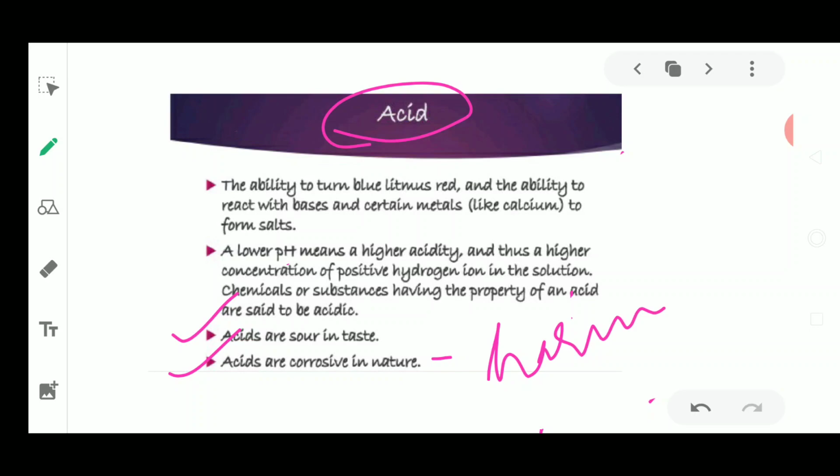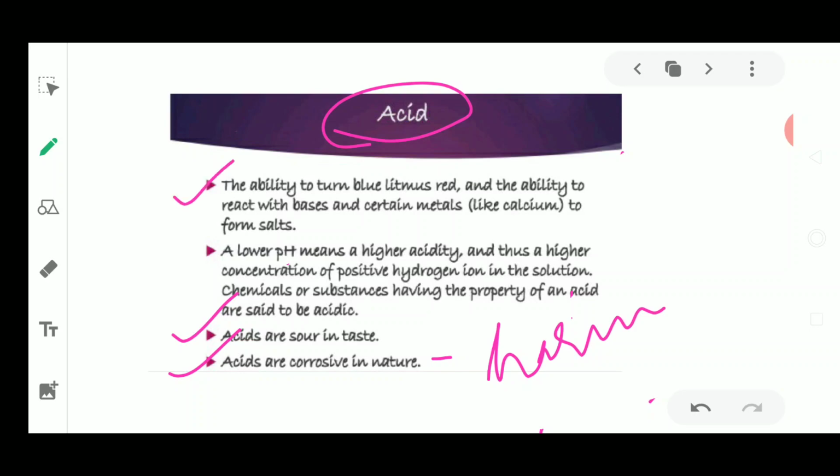So these acids are not very harmful for the body as they are present in natural things. These are weak acids. These weak acids are less harmful, so we could consume them as they are rich in vitamin C, fine. Next property of acids is that they have the ability to turn blue litmus to red.